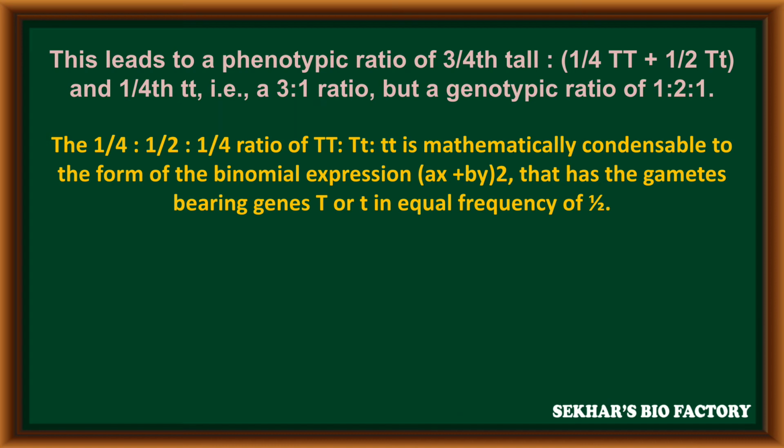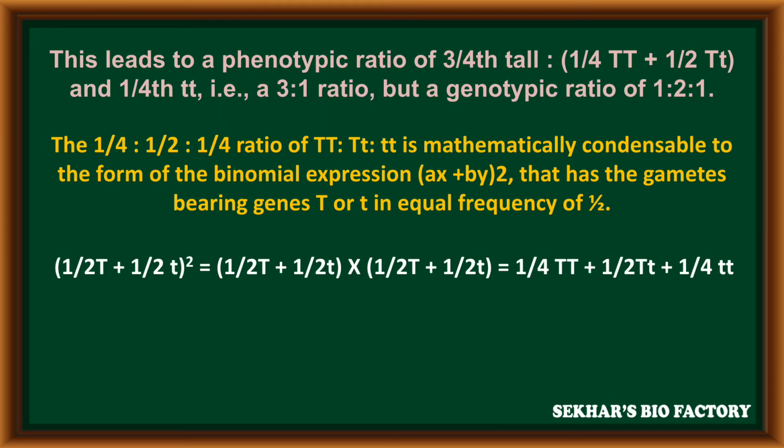The 1/4 : 1/2 : 1/4 ratio of capital T, small t is mathematically condensable to the form of the binomial expression (ax + by) whole square, where the gametes bearing genes capital T or small t are in equal frequency of 1/2. (1/2 T + 1/2 t) whole square is equal to (1/2 T + 1/2 t) into (1/2 T + 1/2 t), which is equal to 1/4 capital T, capital T plus 1/2 capital T, small t plus 1/4 small t, small t.